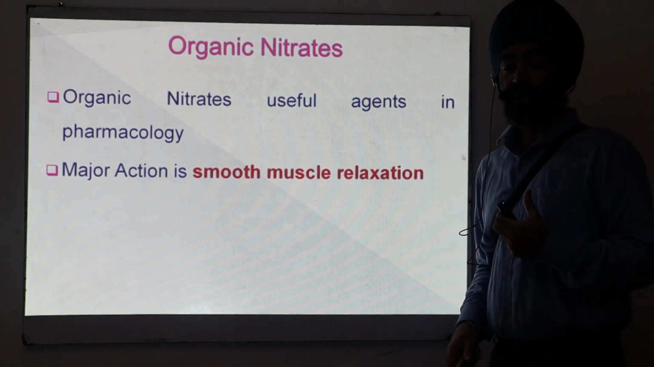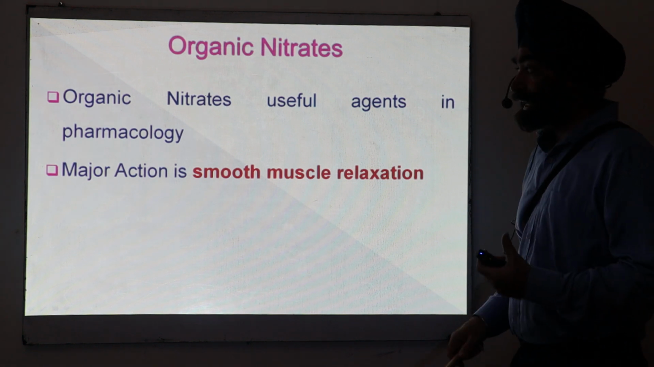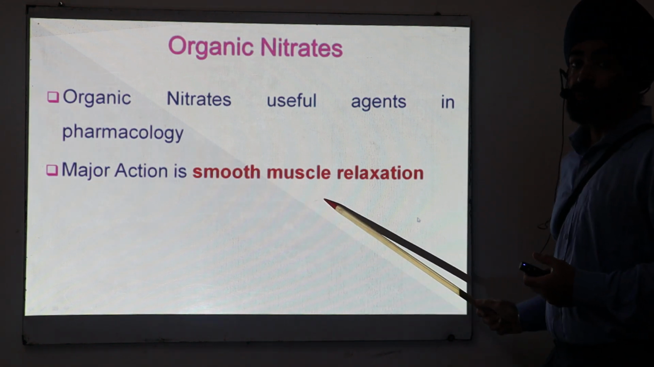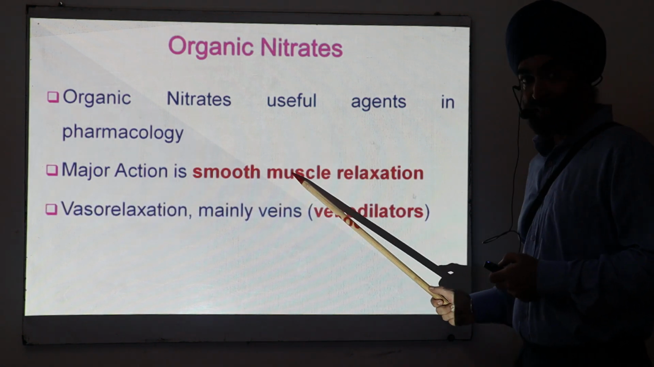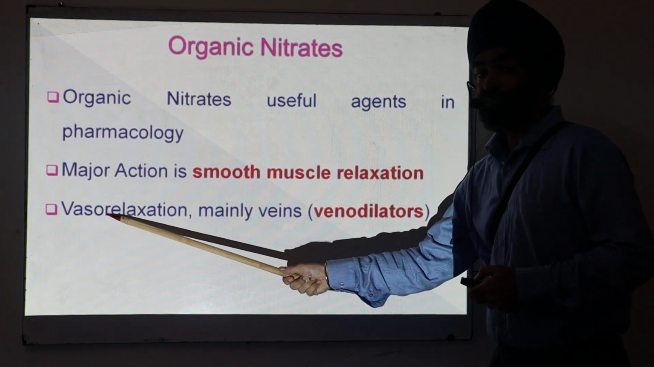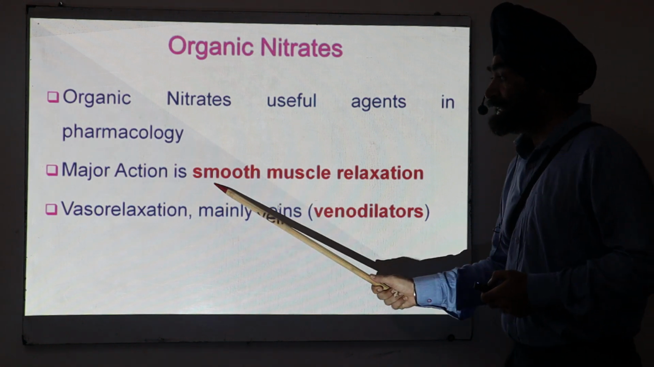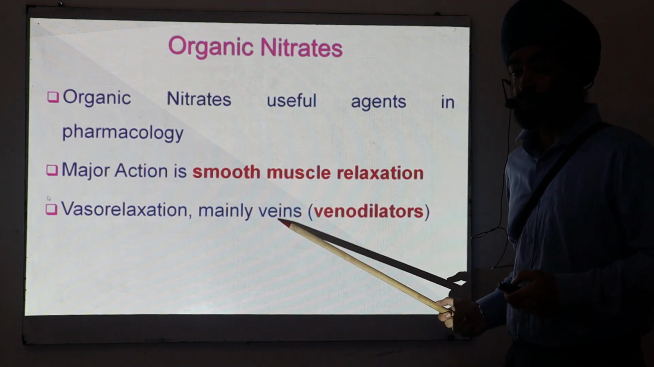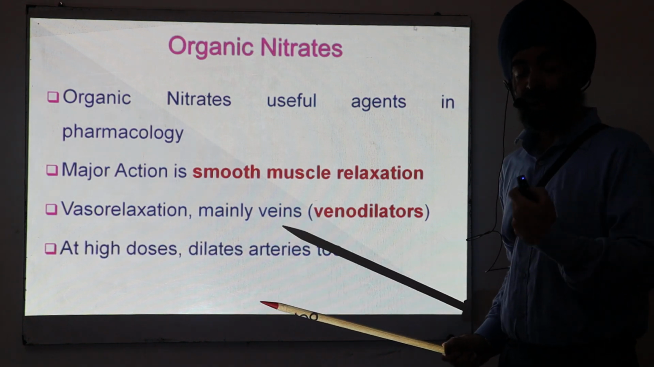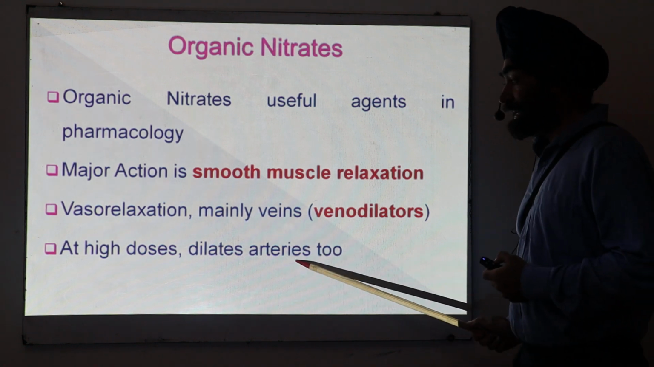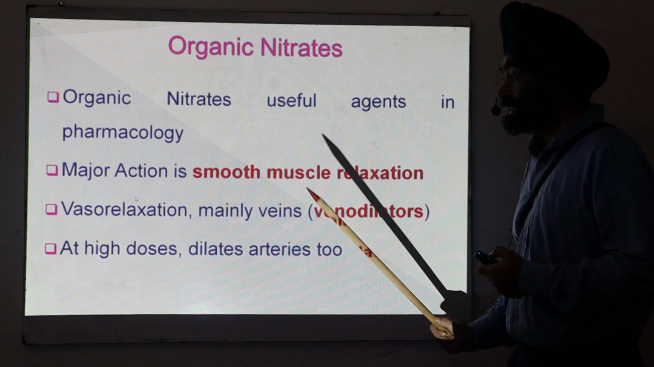If we have to summarize the actions of these nitrates in one line, what is that line? That line is that they produce smooth muscle relaxation. And because of that relaxation action, they dilate blood vessels, vasorelaxation. But you have to remember that they mainly dilate the veins at therapeutic doses. So these are venodilators. If you give higher doses of nitrates, then they dilate arteries also. But in normal doses, they dilate the veins.